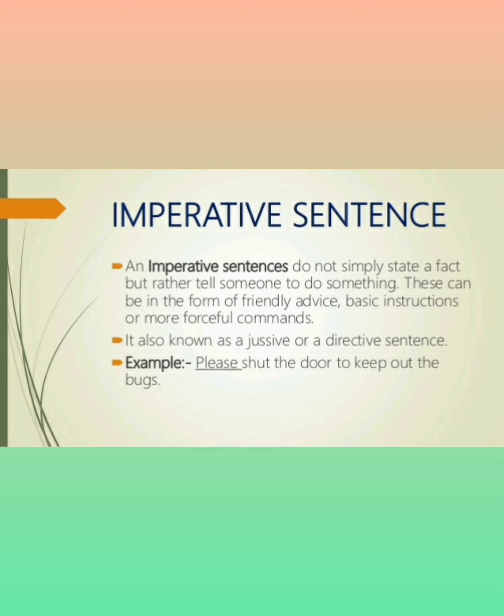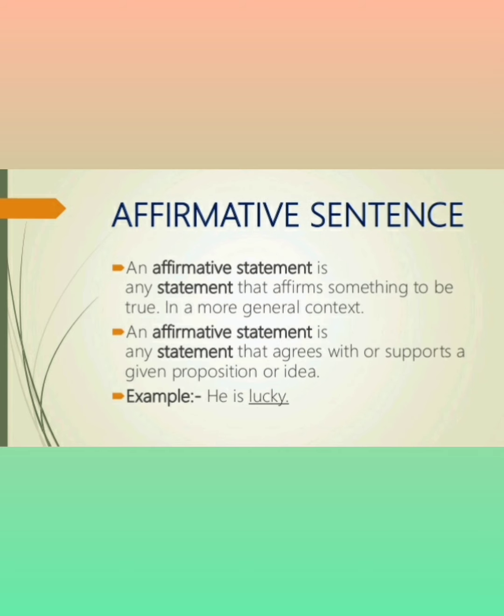This can be in the form of friendly advice, basic instruction, as you are instructing someone to do something or not to do something. Or it can be about more forceful commands. It is also known as a directive statement. For example, please shut the door to keep out the bugs. Okay, directive.